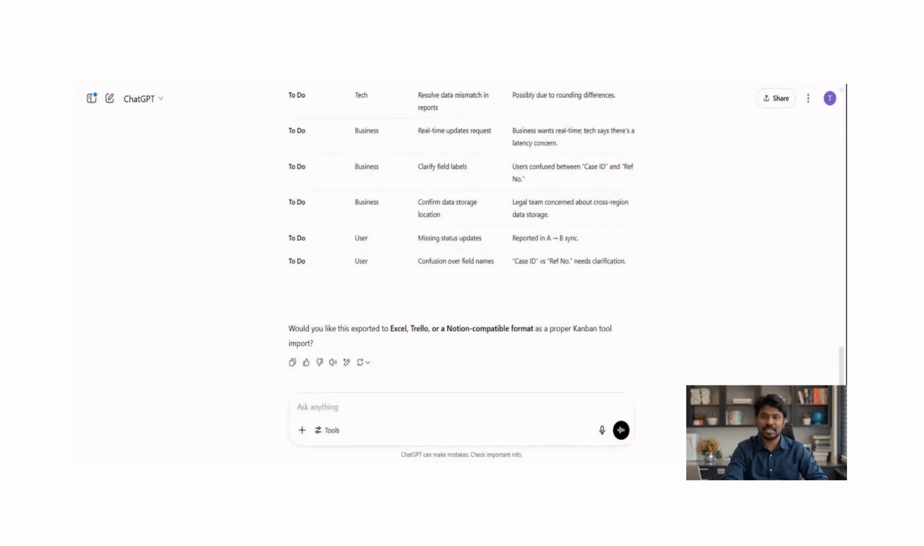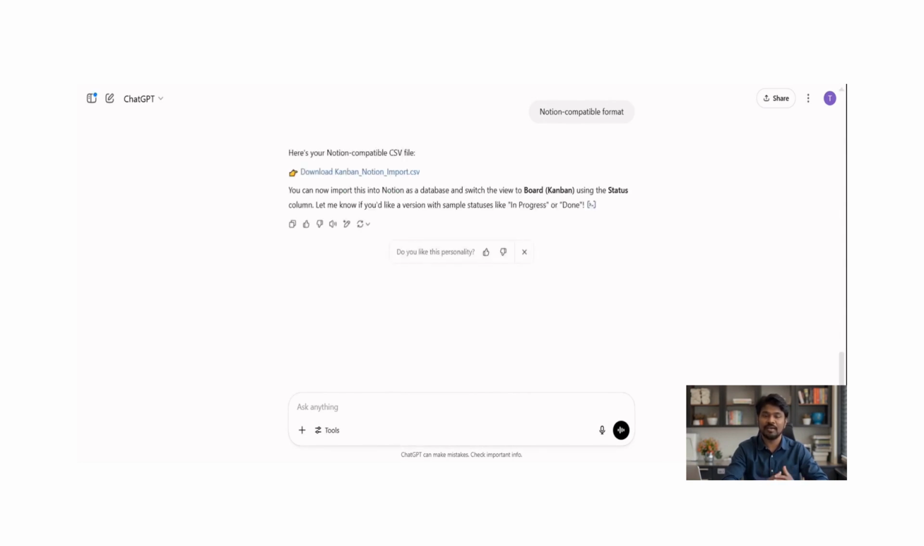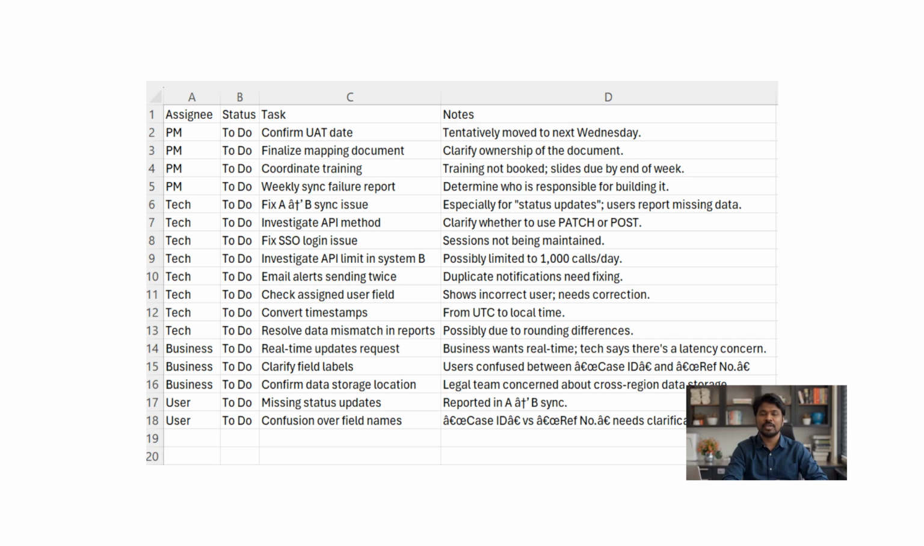Next, I asked ChatGPT to give me the same info in a Notion-style format. And guess what? It gave me a downloadable file, ready to go. All I had to do was click and download. That's it. No extra steps. Super efficient. Here's the Notion-style table I downloaded. It's in CSV format. Super handy.